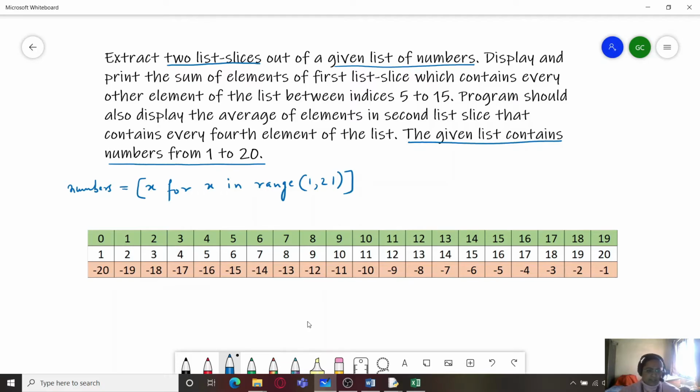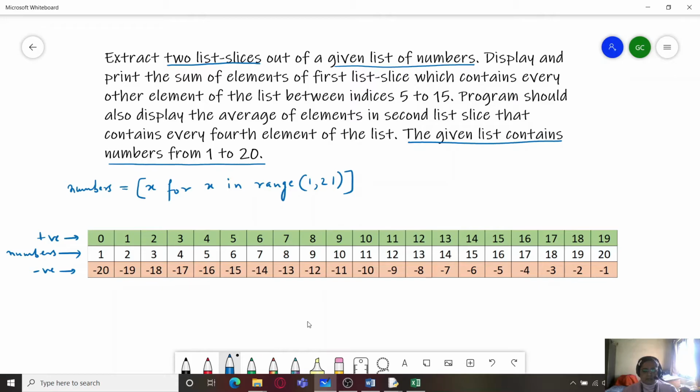So you can see that the numbers list is like this, where we have the positive indices here and the negative indices over here, and these are the values within numbers. Now we have to extract two list slices.